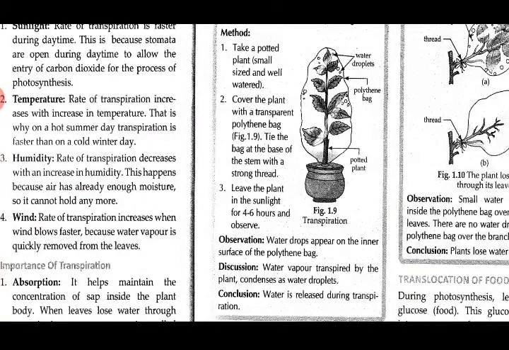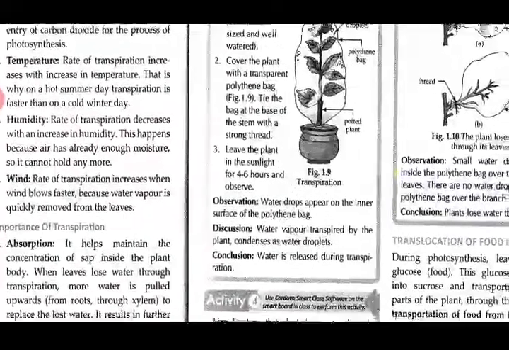It's a healthy plant. We cover it with a transparent polythene bag and tie it at the base of the stem with a strong thread, and then we leave it for 4 to 6 hours in direct sunlight, and after that we observe. What do we see on the inner surface of the polythene? We see water droplets on the inner surface of the polythene bag.